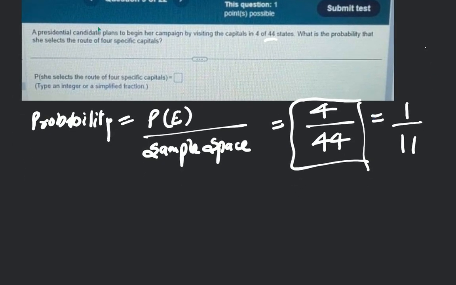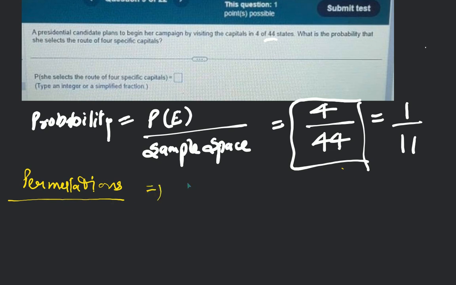Yeah, this is the probability. Now, as per the question, that she selects the route for four specific capitals comes under permutations and combinations. Have you heard about this term, permutations, before? No. Okay, so permutations basically help us decide the possible ways of selecting four capitals out of 44.